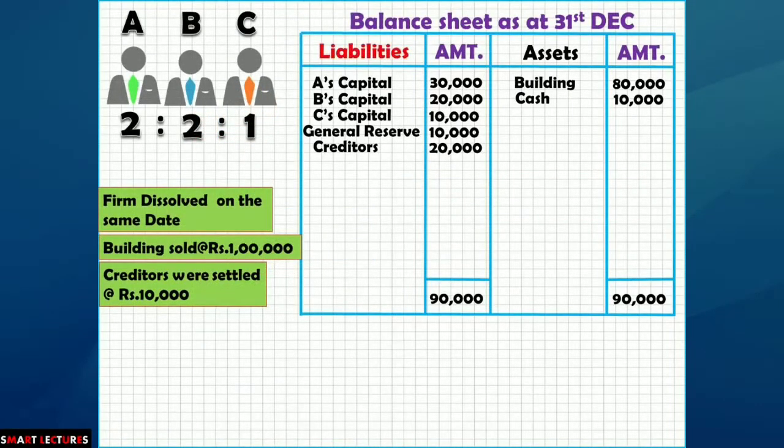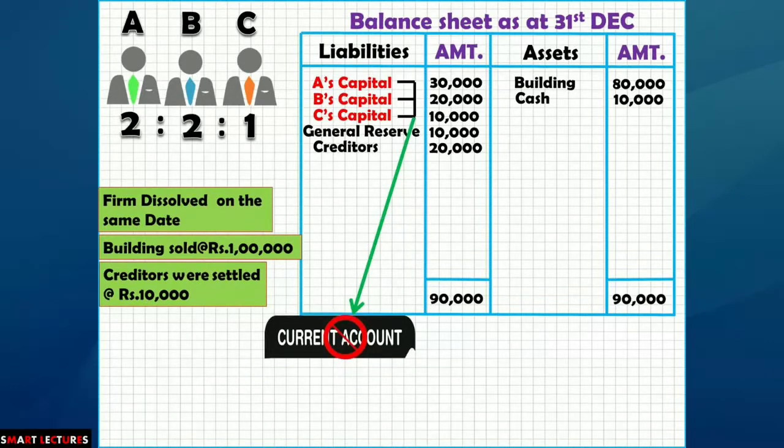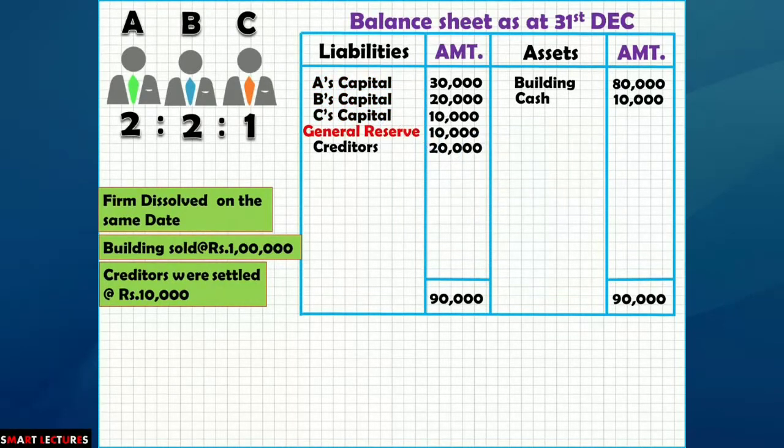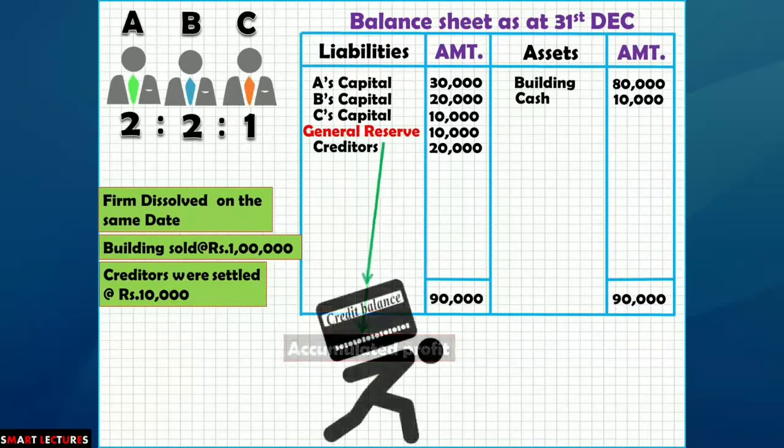Let's take up the liabilities one by one. Capitals A, B, C. The capitals are fluctuating here because there is no current account. If there is no partner's current account, it means the capital accounts are fluctuating and we cannot touch capital accounts. And then general reserve. It is accumulated profit carrying credit balance because it is on the liability side.